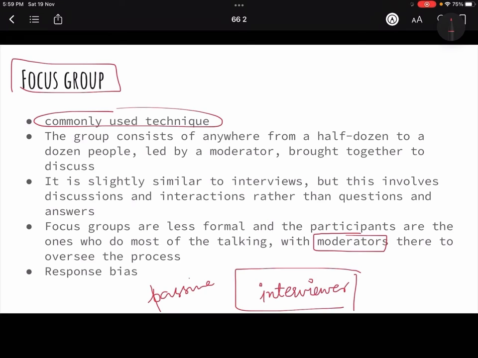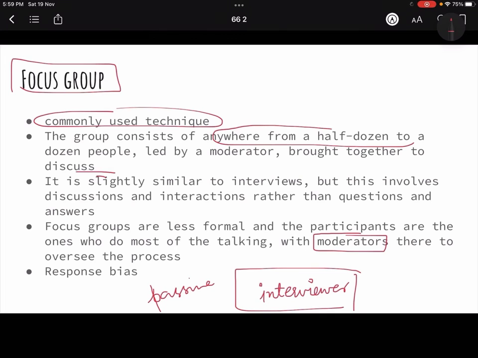In an interview, you go, you ask questions and the person responds. But in this, there is a group of people, you can say anywhere around half a dozen people, okay, they are brought together to discuss. Okay, so the keyword is discussion and not a question answering session. So here discussions happen, okay. So that is why it is different from an interview. There you ask questions, here you do discussion and interaction.